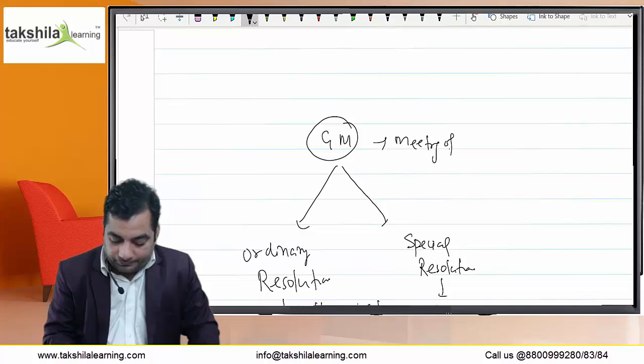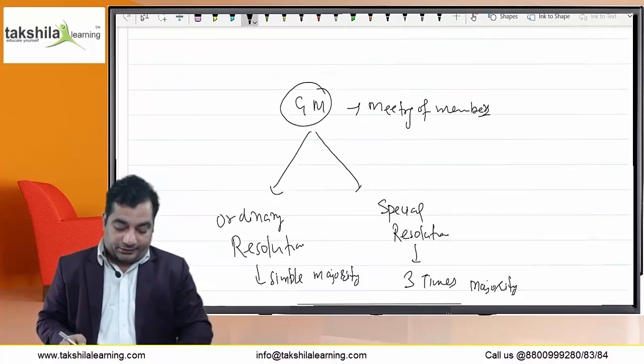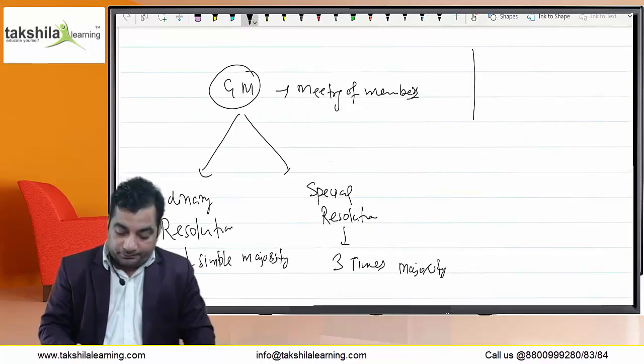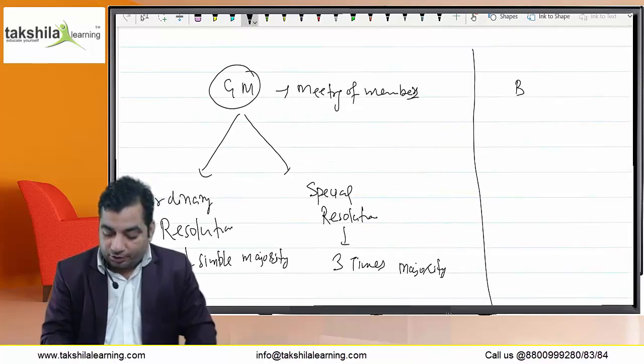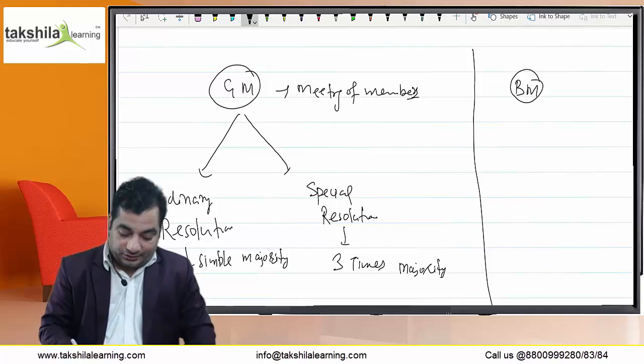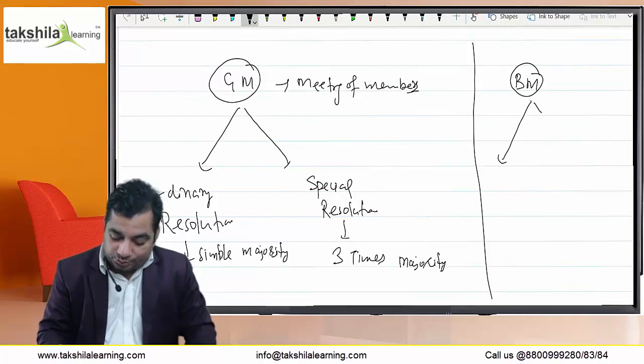But in the case of board meeting, meeting of directors, the decisions are taken in two ways.